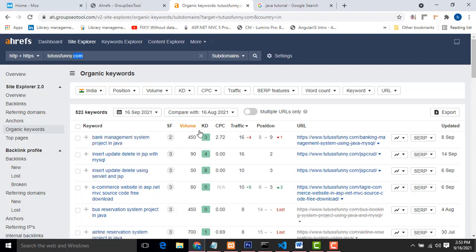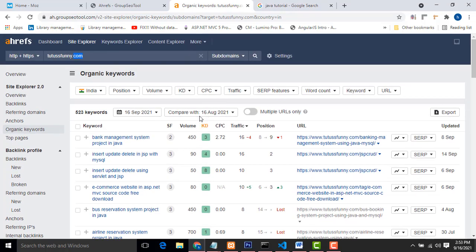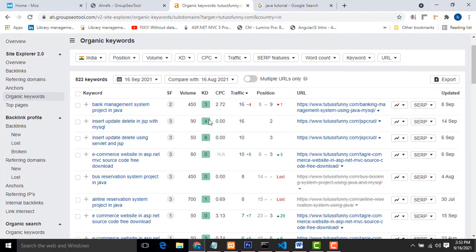First, you have to observe the keyword KD, keyword difficulty. This one should be below 10. When you go to the volume, you have to type like this: I set it to 1000. For the KD rate, you have to set 1 to 20. You have to apply these filters.